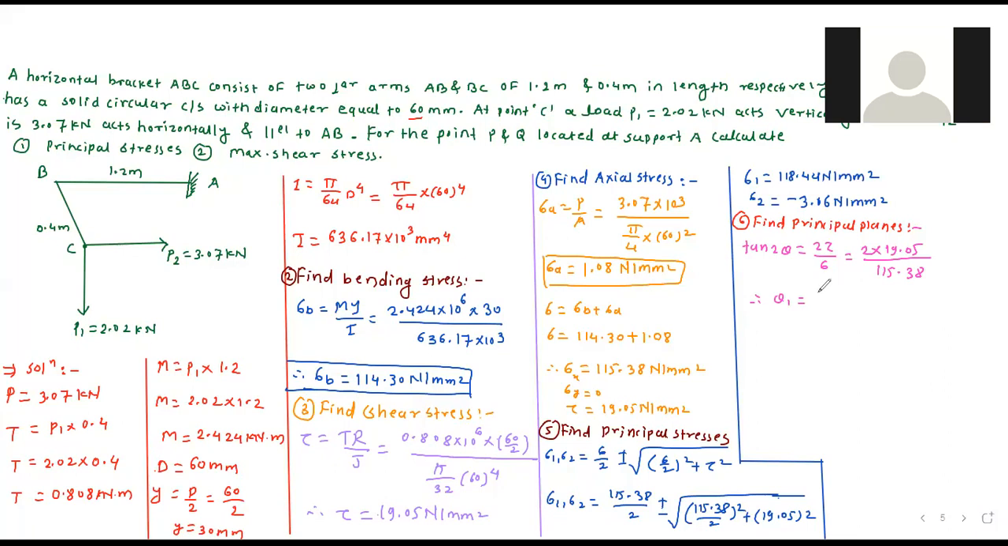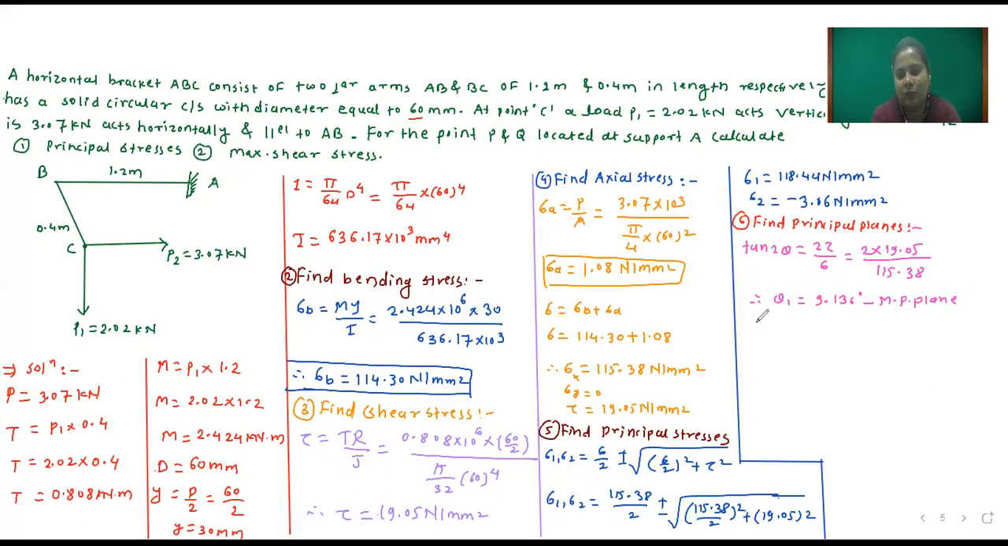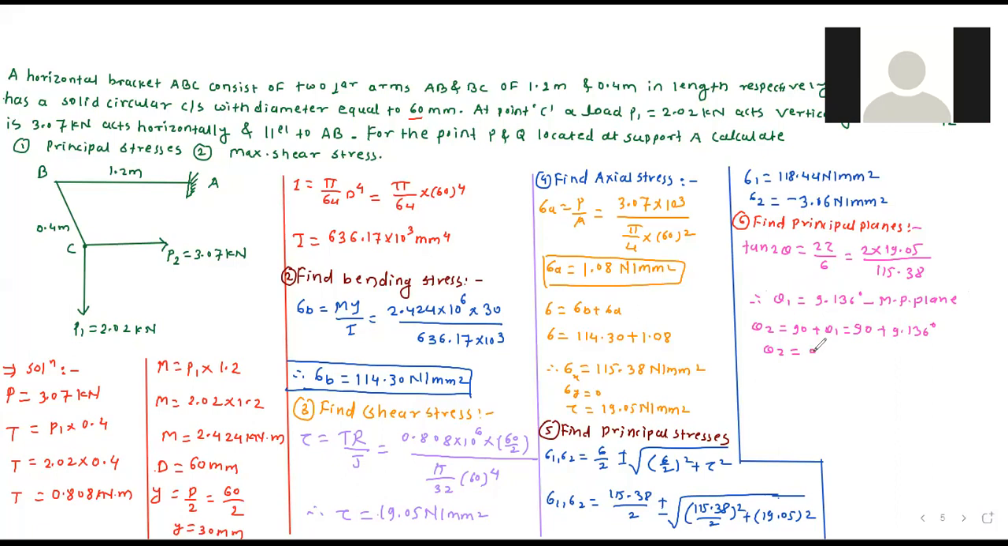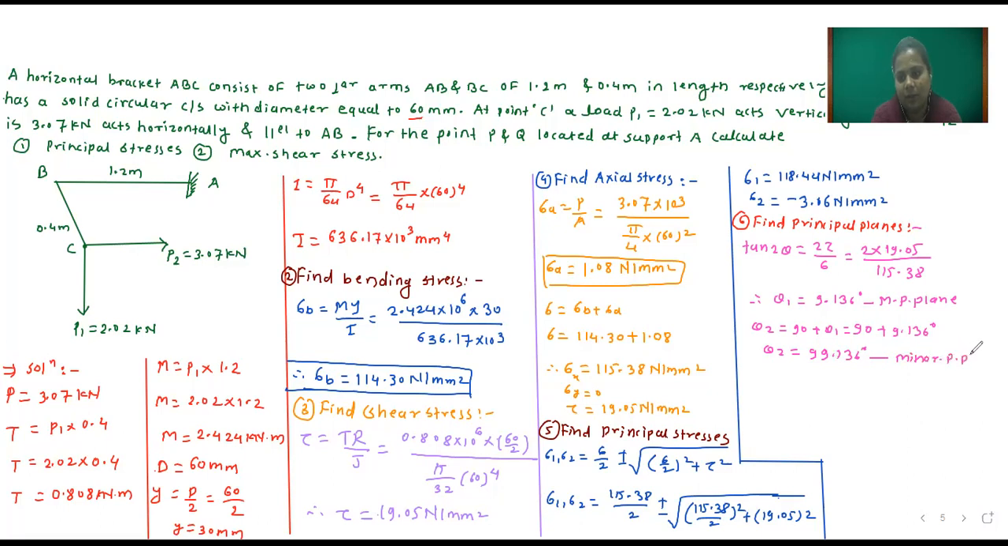9.136 degrees. So this is the major principal plane. And theta 2 is equal to 90 plus theta 1, which is 90 plus 9.136 degrees. So theta 2 is equal to 99.136 degrees, and this is the minor principal plane.